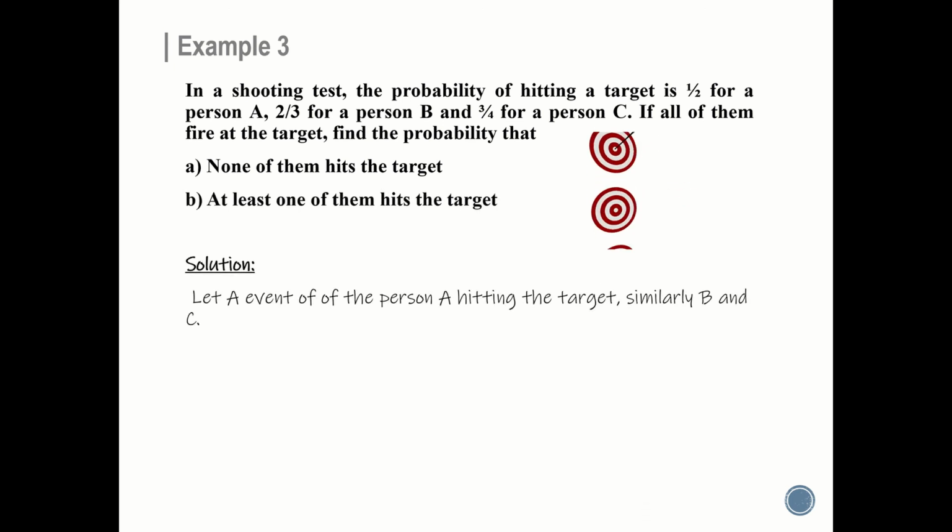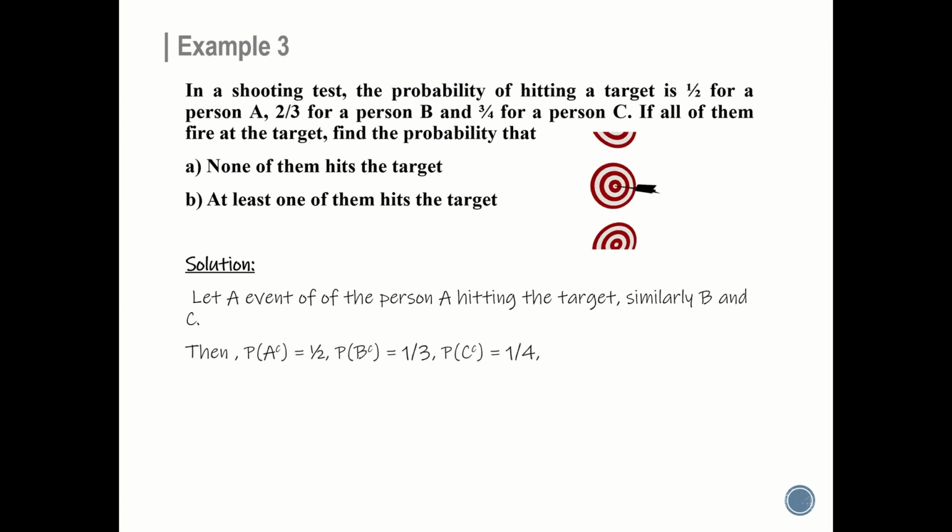Solution. Let A be the event of the person A hitting the target. Similarly, B be the event of the person B hitting the target, and C be the event of the person C hitting the target. Then P of A is 1 by 2. So P of A complement is 1 by 2. P of B is 2 by 3. So P of B complement equal to 1 minus 2 by 3, that is 1 by 3. P of C equal to 3 by 4. P of C complement equal to 1 minus 3 by 4 equal to 1 by 4.